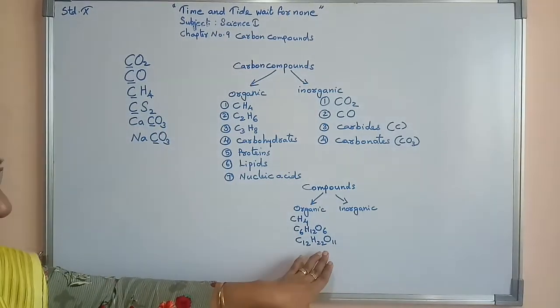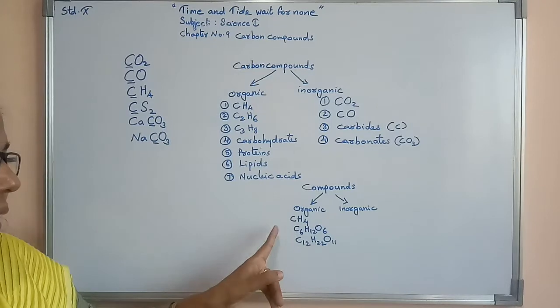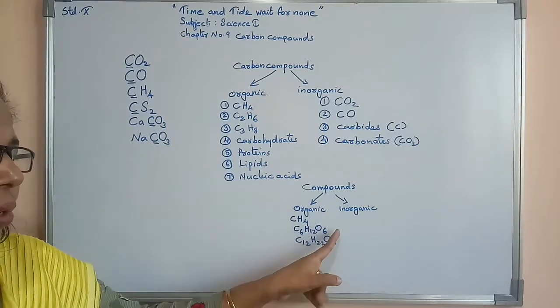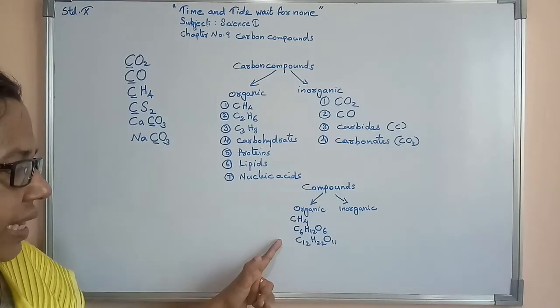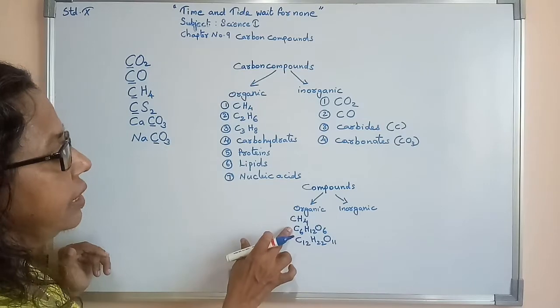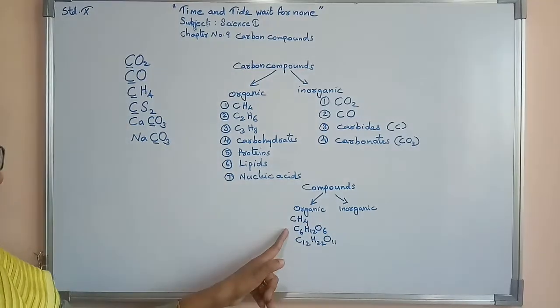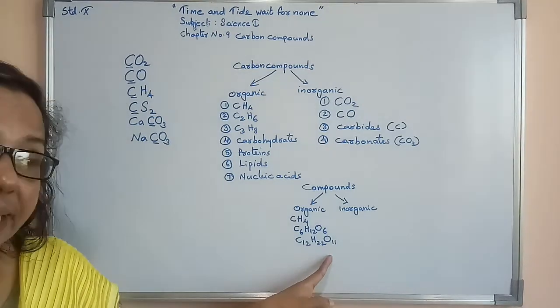This is sucrose or sugar, what we use at home. This is glucose powder, its formula C6H12O6. This is a carbohydrate, starch we can say. This is the simple form of carbohydrate. This is the complex form of carbohydrate.